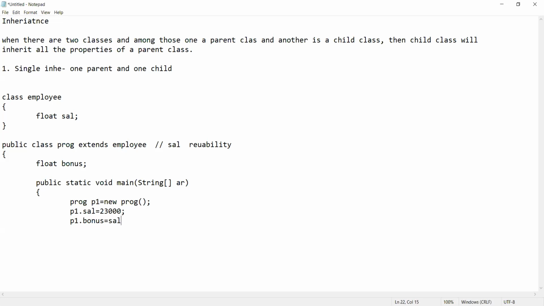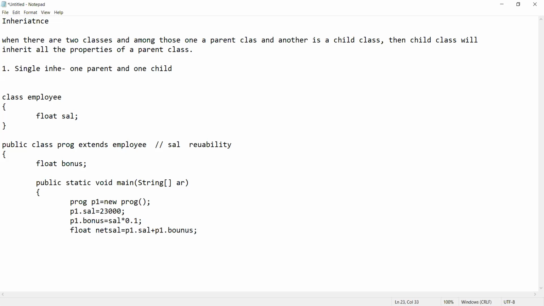So what will happen? Salary multiplied by 0.1. So let's declare the net salary then. Float. Let's try to calculate the net salary. What should be the net salary? p1.salary plus p1.bonus.